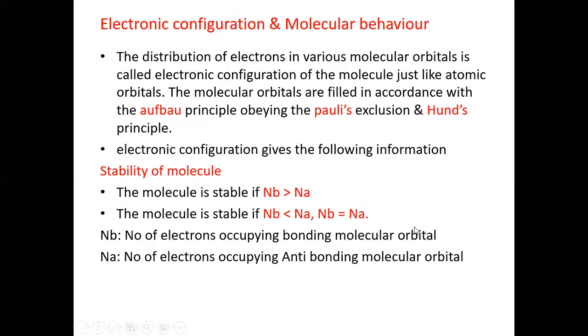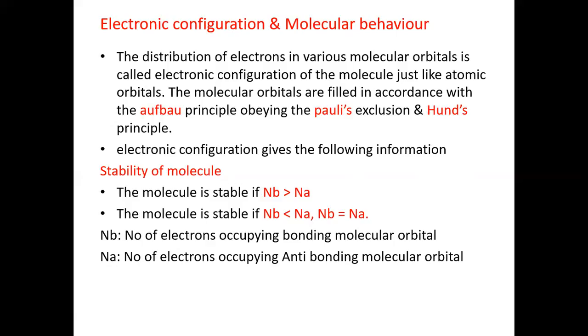If the number of bonding electrons is greater than the number of anti-bonding electrons, then the molecule is said to be stable. If the number of bonding electrons is less than or equal to the number of anti-bonding electrons, then the molecule is said to be unstable. It is not stable, it's written wrong.